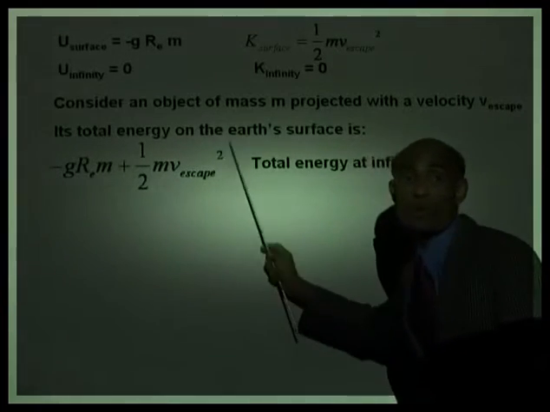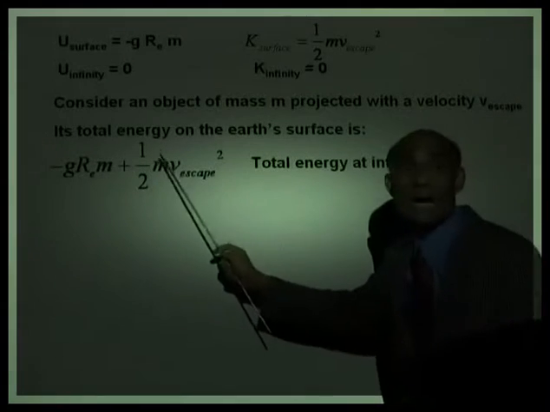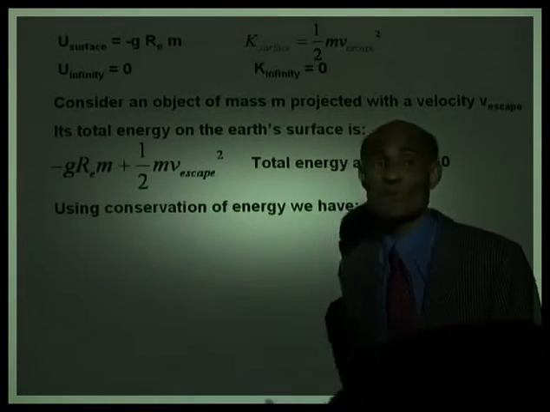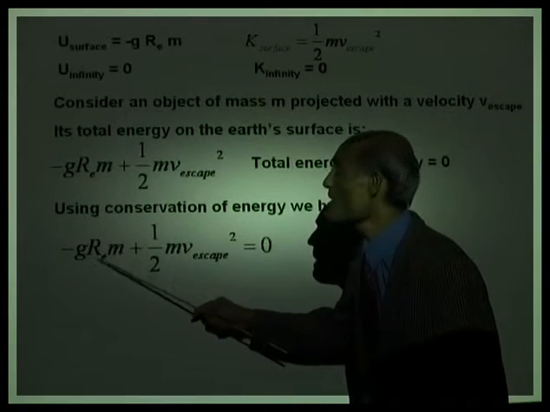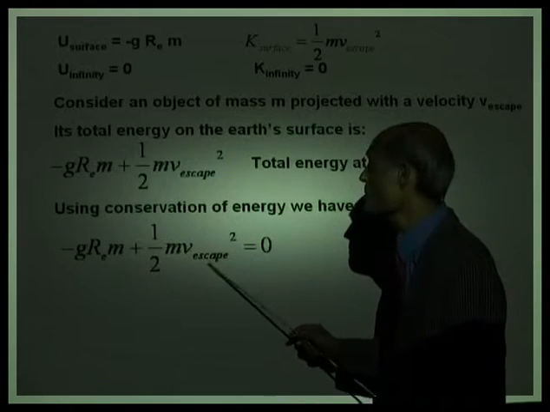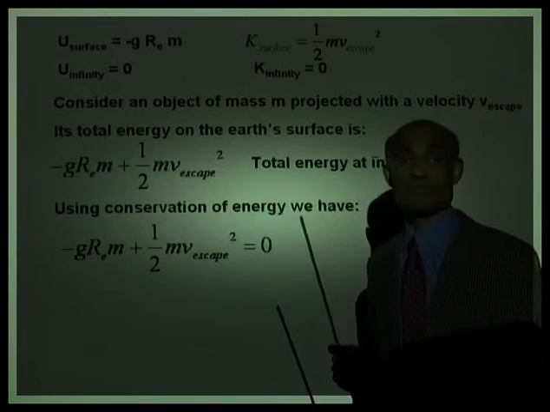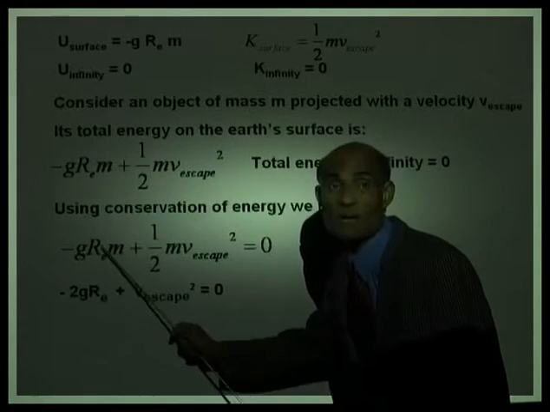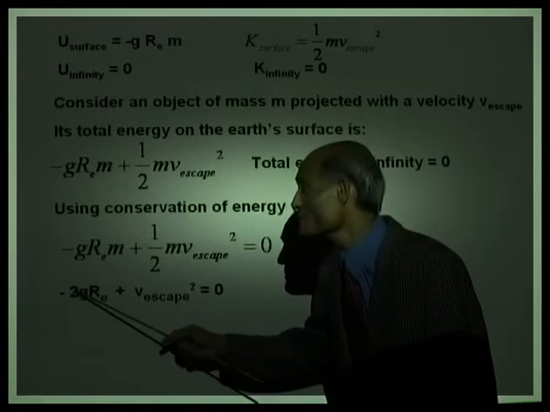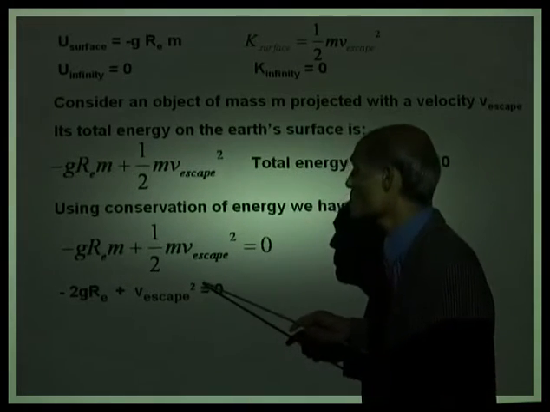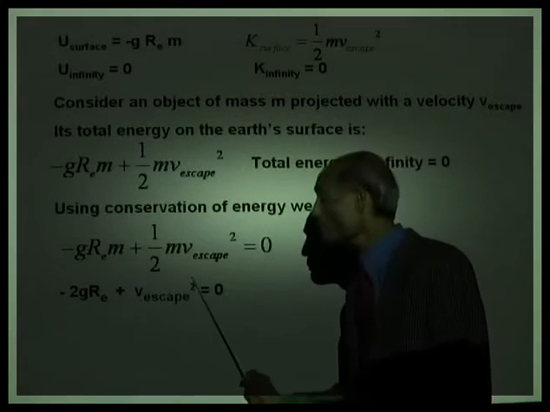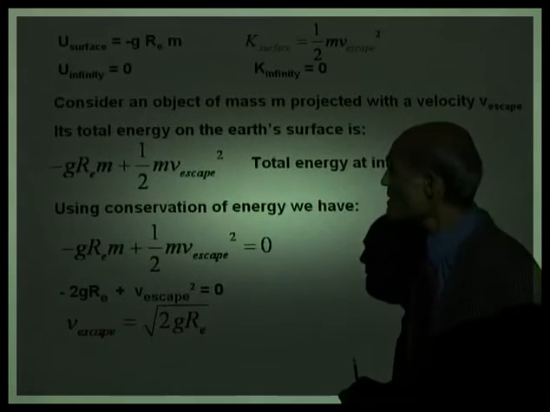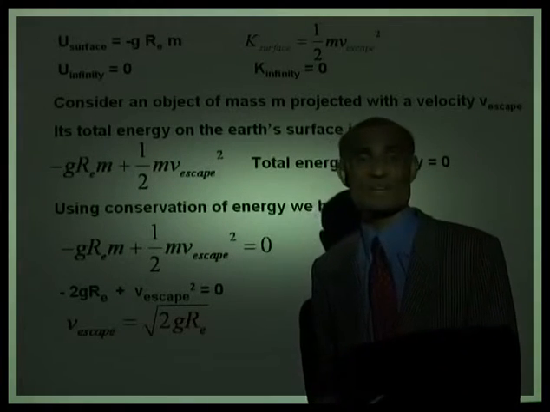So we will now take this quantity and set it equal to 0 and solve for v_escape. A neat way to get an equation for the escape velocity. So we have −gRₑm + ½mv_escape² = 0. And that means multiply by 2 and divide by m. m will cancel. Multiply by 2: −2gRₑ + v_escape² = 0, or v_escape² = 2gRₑ, or v_escape = √(2gRₑ).